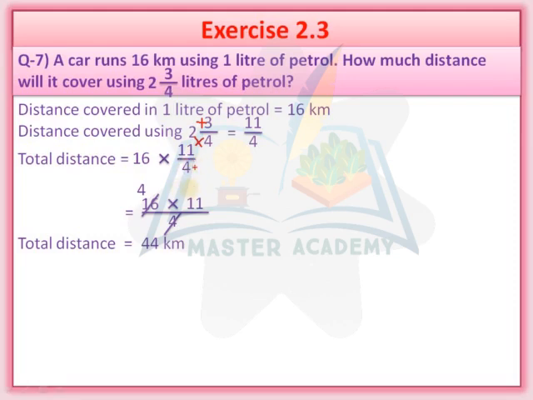So here you can see I have explained this step. 4 fours are 16. Okay, understood or not? Otherwise, can I write 4 fours are 16? Clear? So this 4 and this 4 will be cut. 11 fours are 44 kilometer.